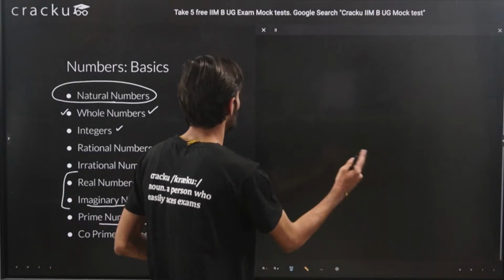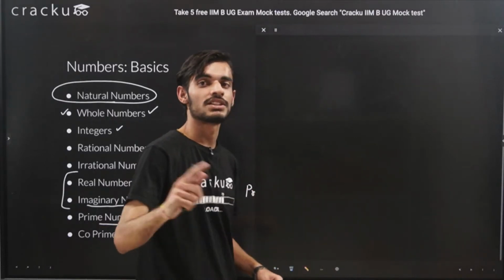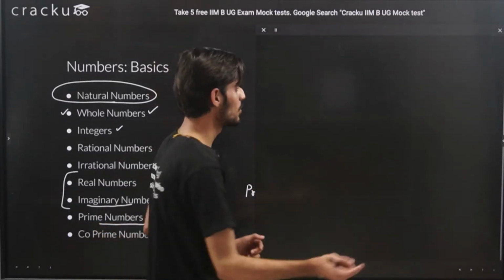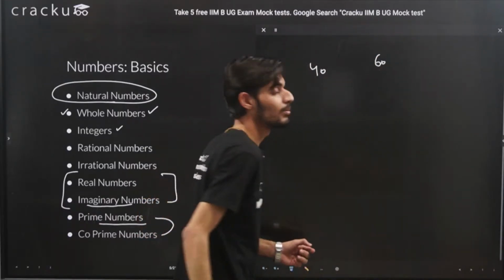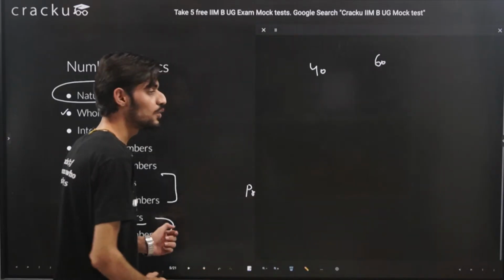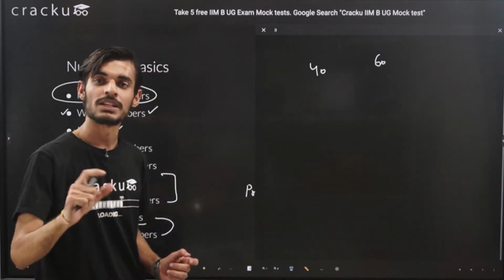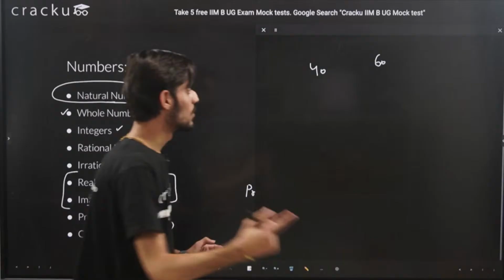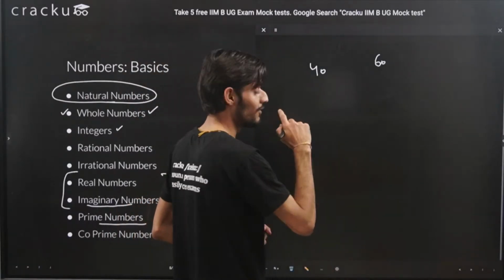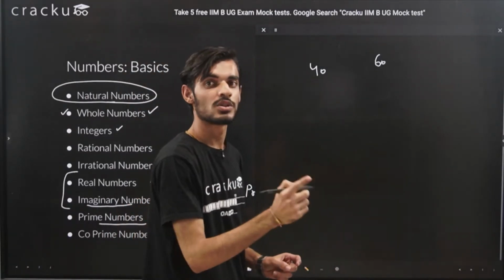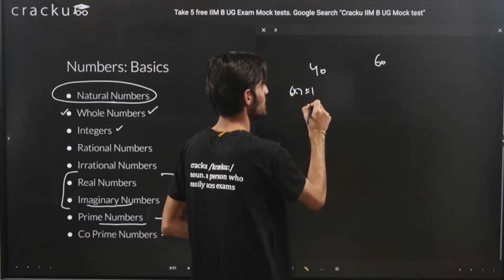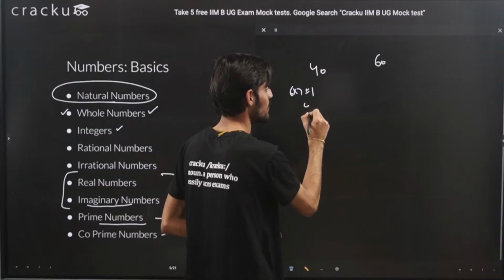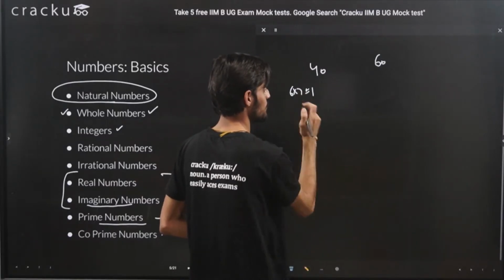Let's say you need to calculate the prime numbers between 40 and 60. Let's say between 40 and 60 you need to see how many prime numbers are there. Like I told you, any prime number will follow the form 6k plus minus 1. Between these numbers, the first number of the form 6k plus or minus 1 will be 6 into 7 plus minus 1, that is 42 minus 1, that is 41, then 43.